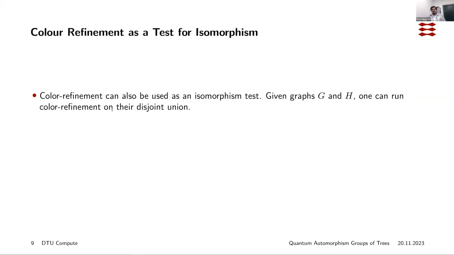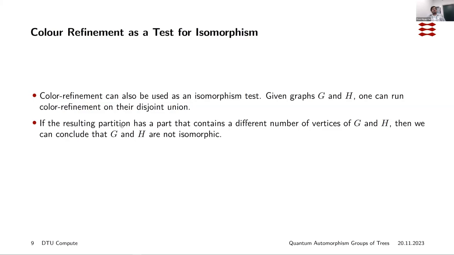Color refinement, well, the initial idea was to use it as an isomorphism test. Given two graphs G and H, we can run color refinement on their disjoint union. If the resulting partition has one part that contains a different number of vertices from G and H, then we can conclude that G and H are not isomorphic.